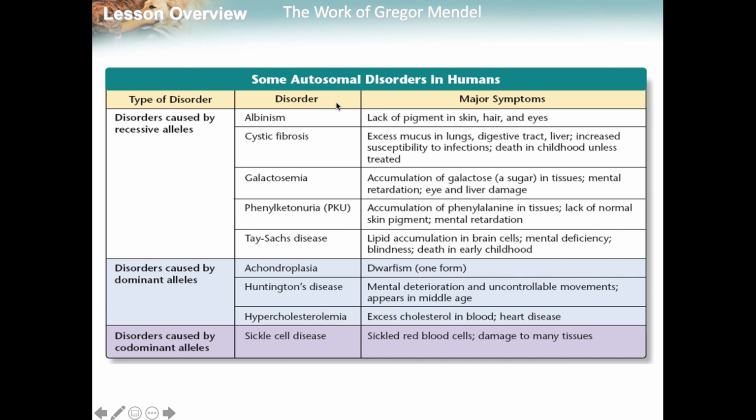Now, these are a variety of different disorders that are autosomal. We have albinism, cystic fibrosis, galactosemia, PKU, Tay-Sachs, achondroplasia, Huntington's disease, hypercholesterolemia, and sickle cell disease. All of these right here, the white ones are recessive. The blue ones are dominant, and this is a codominant allele. We will usually do things with cystic fibrosis where we talk about this, PKU, and sickle cell.